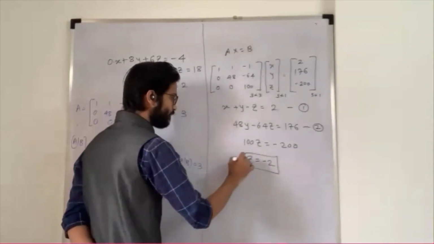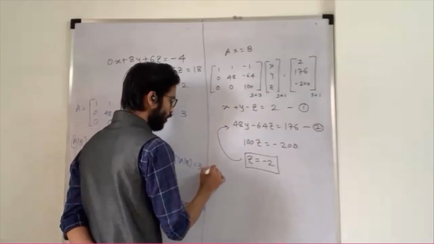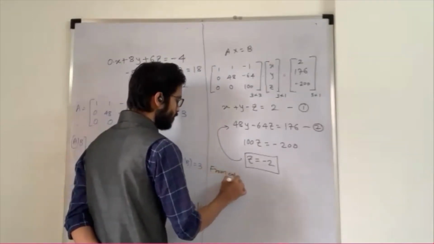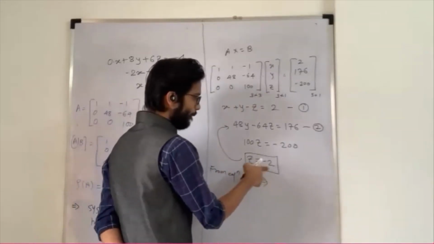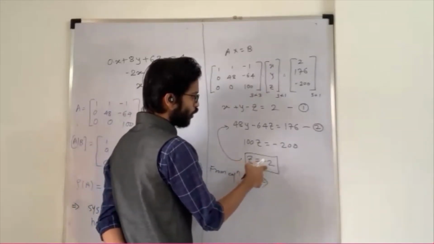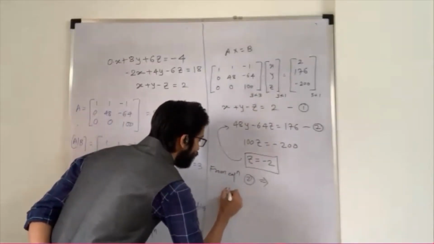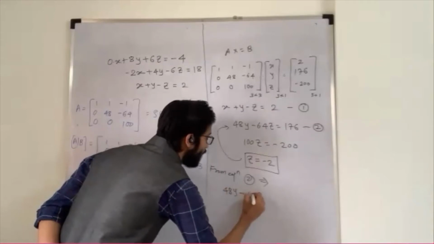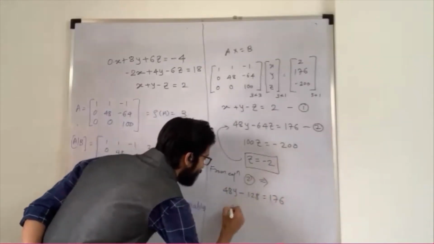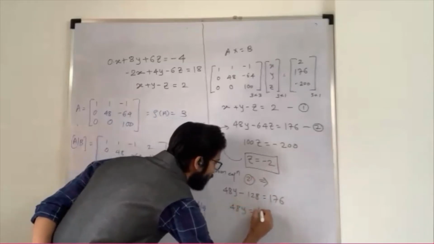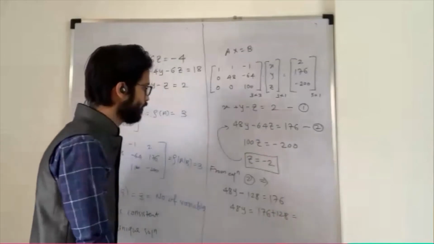Minus 2. If I substitute this minus 2 in the above equation, equation 2, what will you get? z is equal to minus 2. So if I substitute minus 2, what does it become? 48y minus 128 is equal to 176. The minus becomes plus. So 48y is equal to 176 plus 128. Sir, plus 128, right?